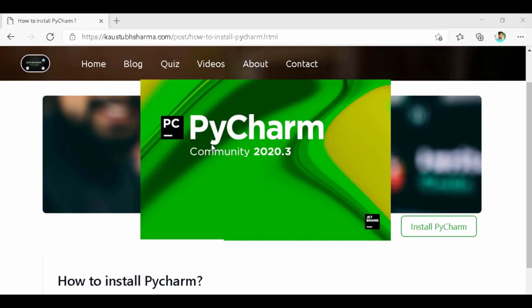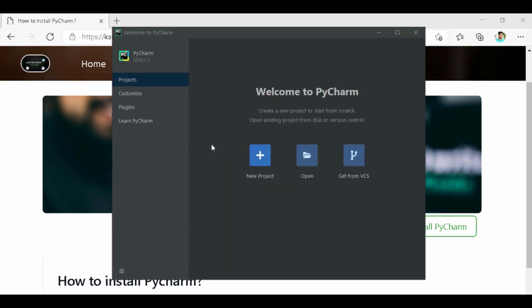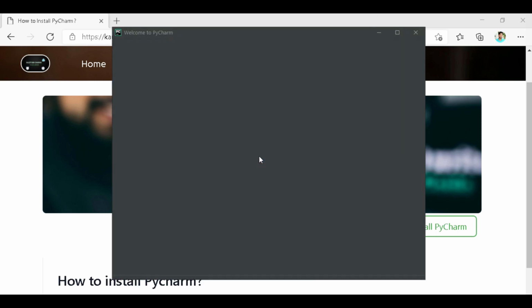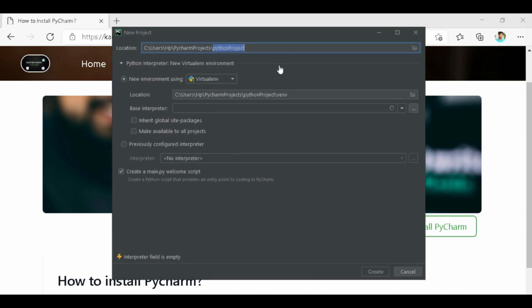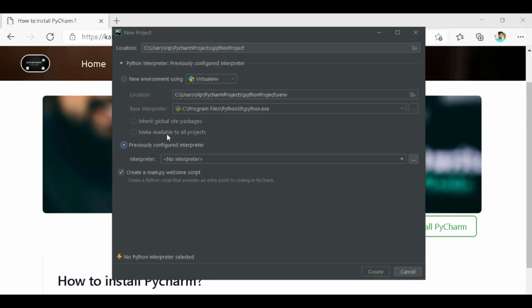The code we are going to write in Python language, for which we need to have Python and the PyCharm IDE in our system. So here is the welcome screen of PyCharm IDE. Let's quickly create a new project. We want to use the latest Python 3.9 as interpreter, so let's change it to the previously configured interpreter, because I already installed Python.